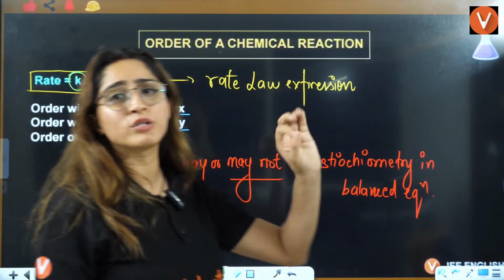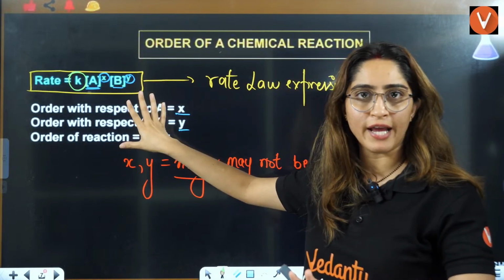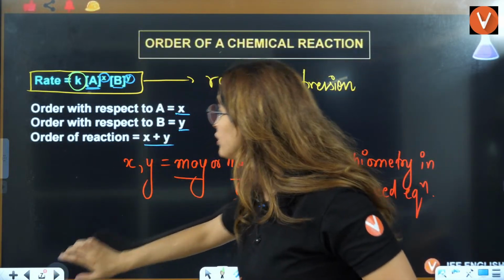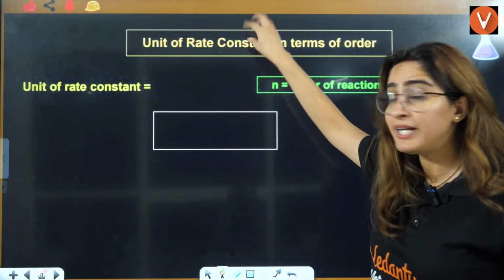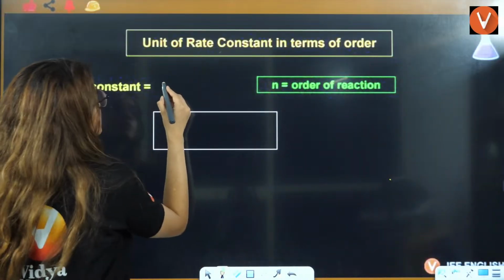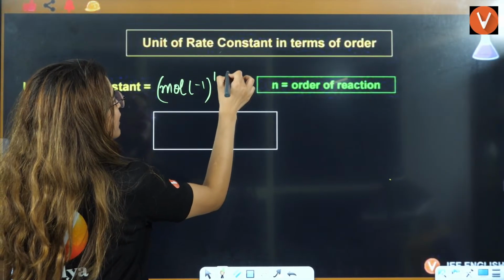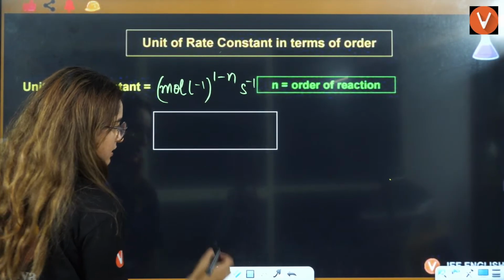If you talk about the rate law expression, this is x plus y, that is the order of the reaction. Now, we will talk about the rate constant in terms of the order of the reaction, and that will be equal to mole per liter to the power 1 minus n per second, right?